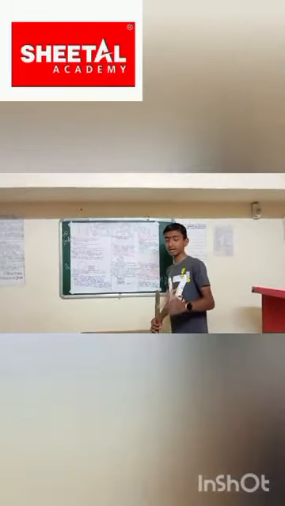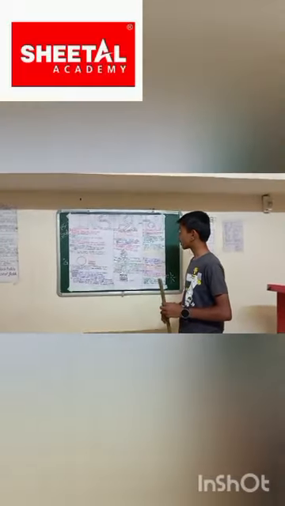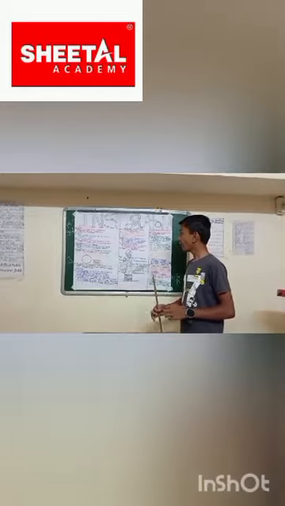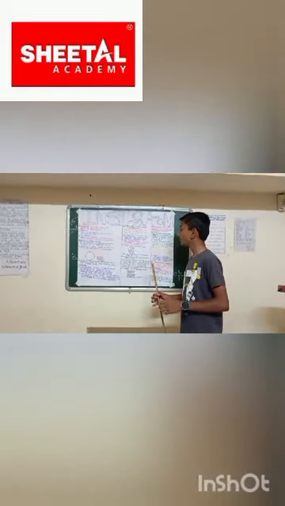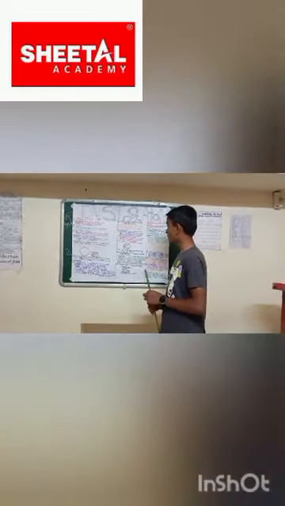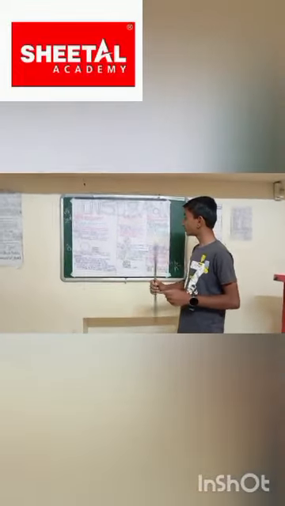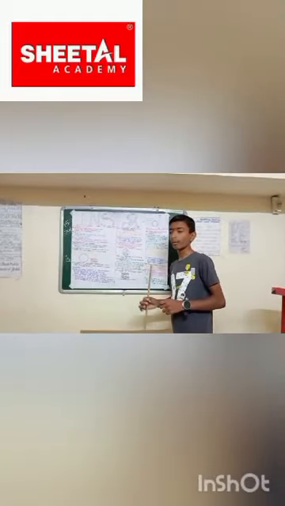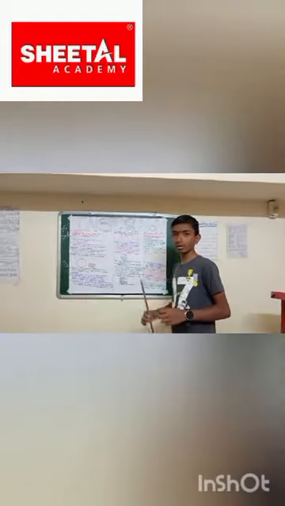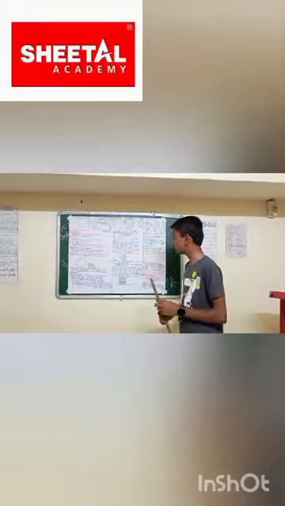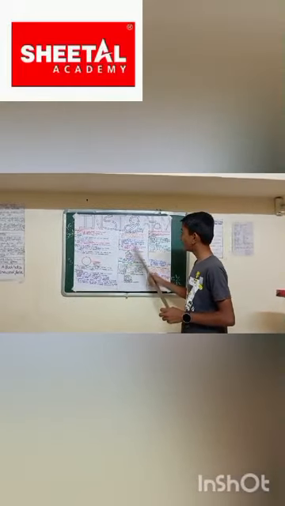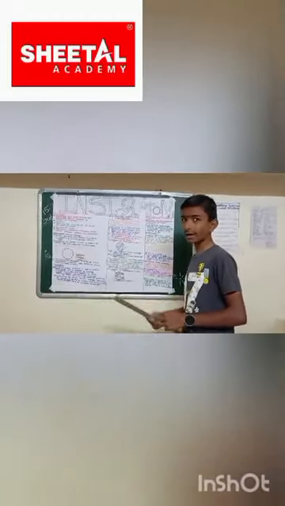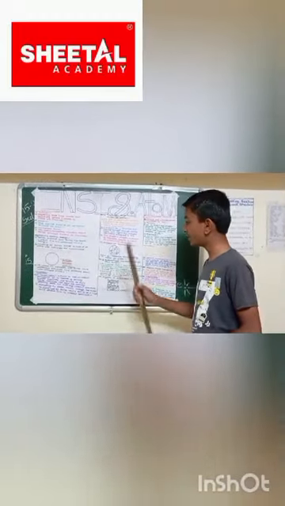So friends, our second point is that according to J.J. Thomson, the positive charge is spread throughout the atom and the negative charge, the electrons, are embedded in it. Our third point is that the positive charge is balanced by the negative charge, so the atom is electrically neutral. Friends, this is the diagram of J.J. Thomson's plum pudding model of the atom, where the positive charge and negative charges are embedded in it.